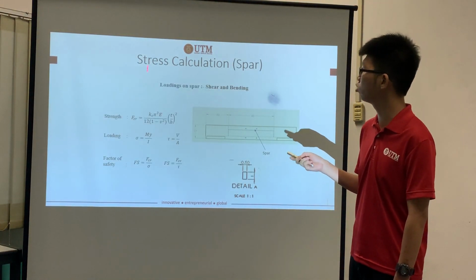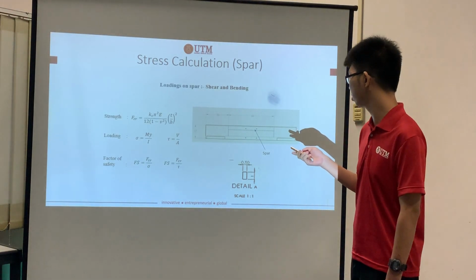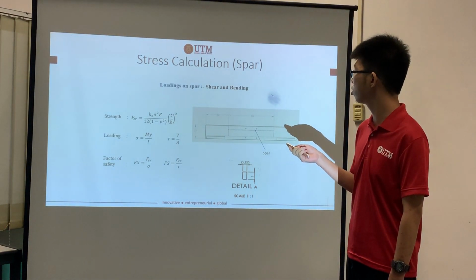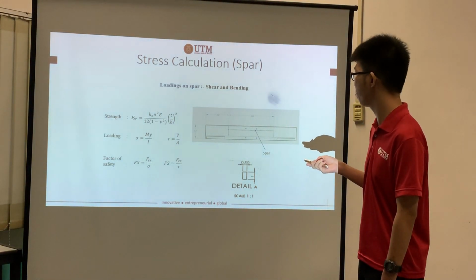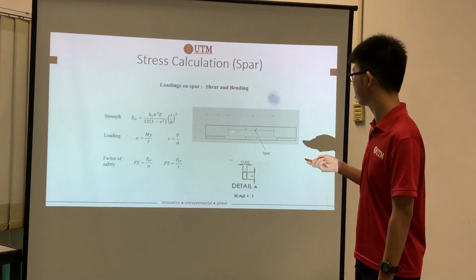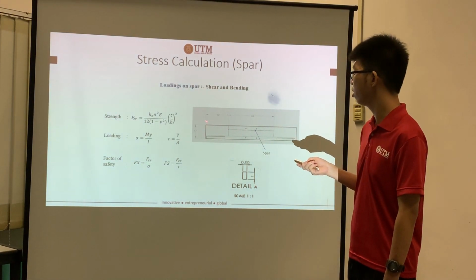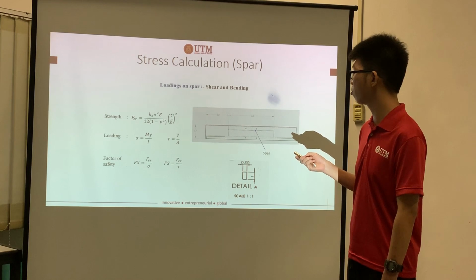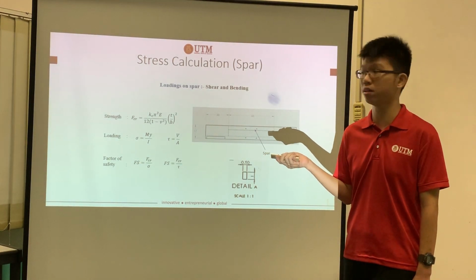Next, I'll go into the stress calculation for the spar. The loadings on the spar are shear and bending. The spar is over here, 60 cm. From the previous calculation, we can get the maximum shear and bending moment.